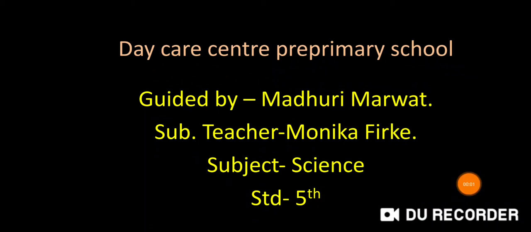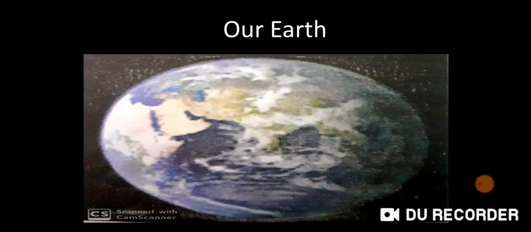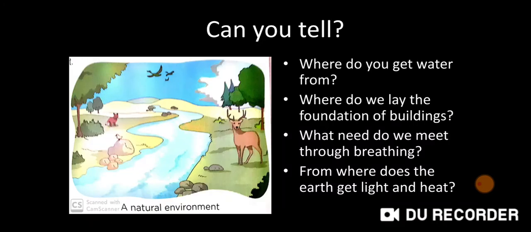Children, today we learn the subject science of standard 5th, lesson number 3, the earth and its living world. Children, see this picture. This is the picture of our earth and we live on our earth. Children, see this picture. In this picture, we see a natural environment.